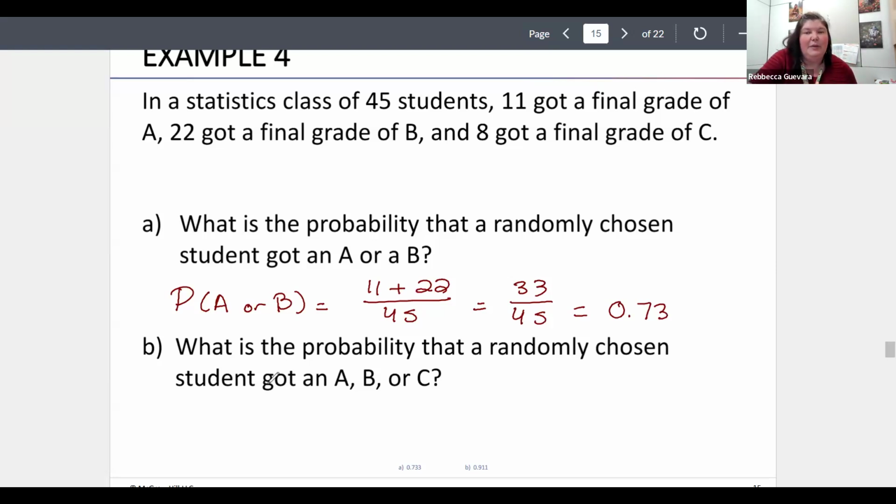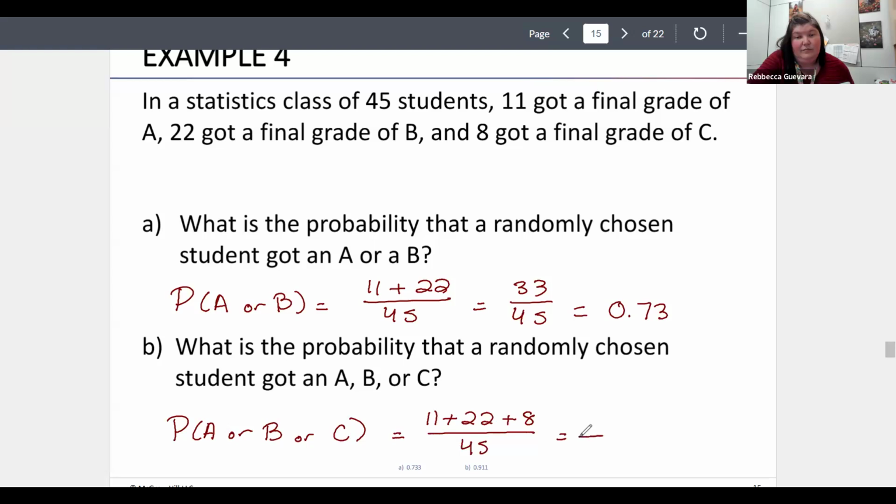What about the probability they got an A, B, or C, so they pass and they can transfer it? Once again, there's no overlap to worry about here. So we got 11 A's, 22 B's, and we got 8 C's. So we got 41 out of 45. So this is 91% of the class. So 91% of the class get a passing, transferable grade, put that way.